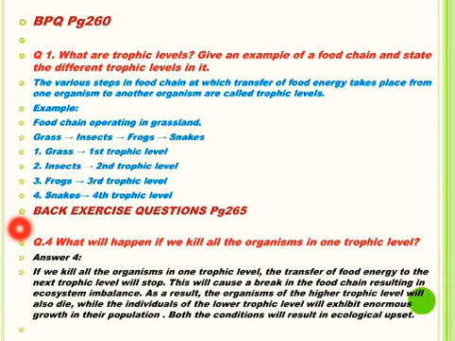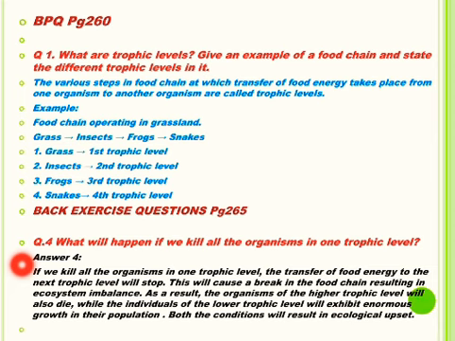One more question is given in back exercise of your science textbook on page number 265. See what will happen if we kill all the organisms in one trophic level. Students, if we kill all the organisms in one trophic level, the transfer of food energy to the next trophic level will stop.